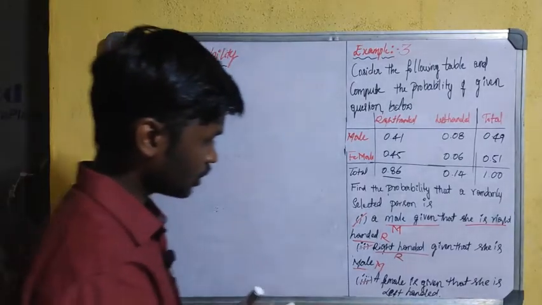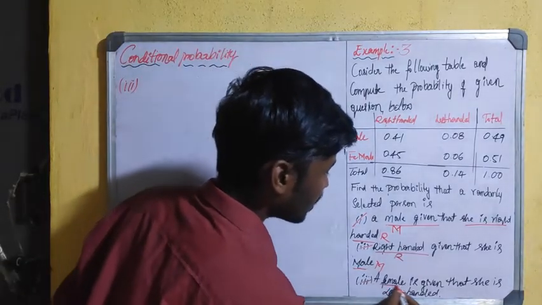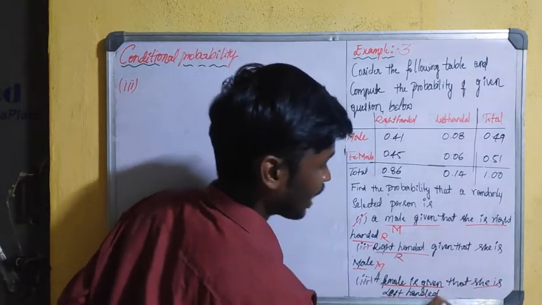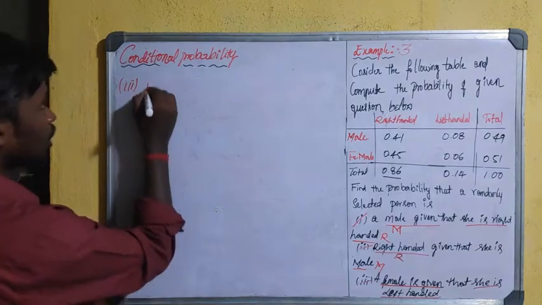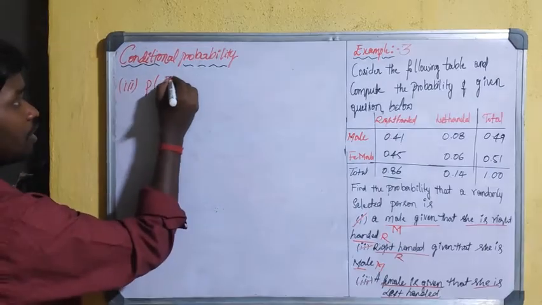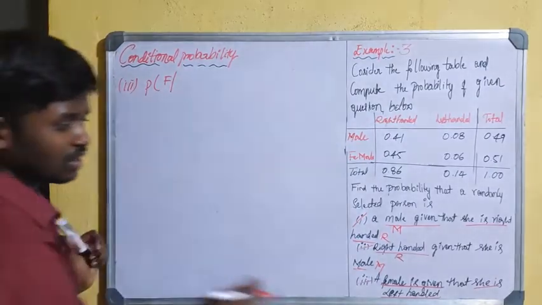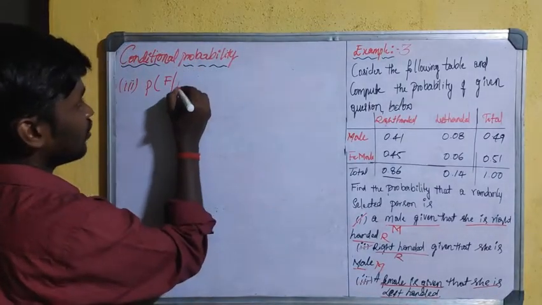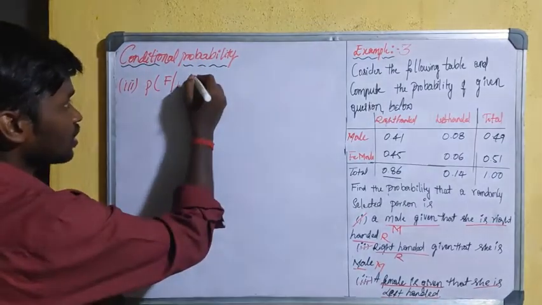See the third question: a female given that she is left-handed. The probability of a female given that the event left-handed has already occurred.